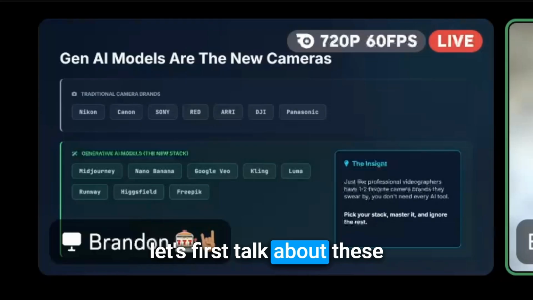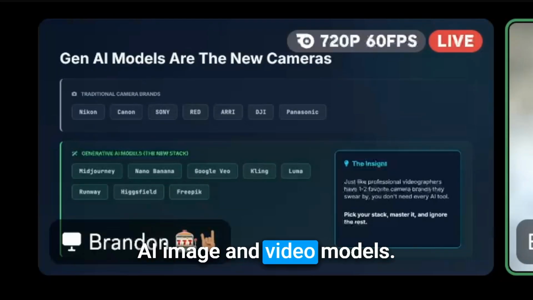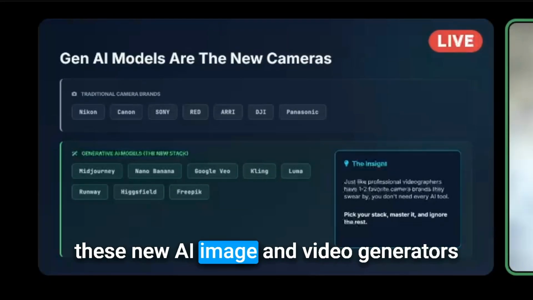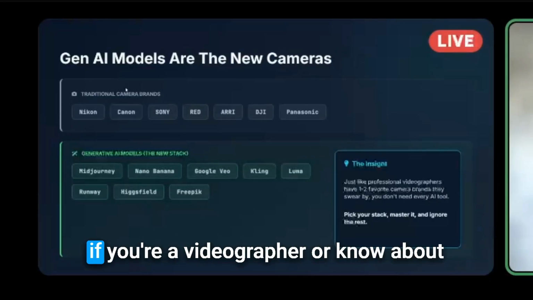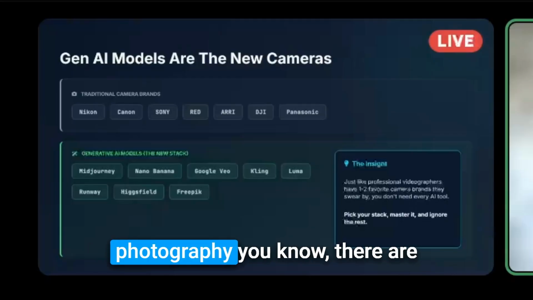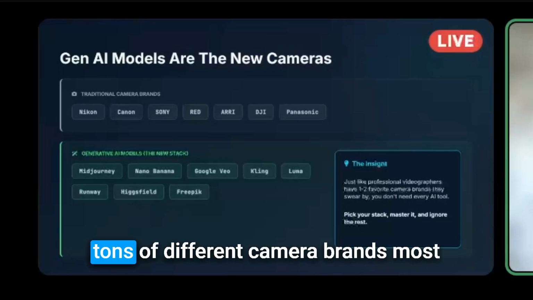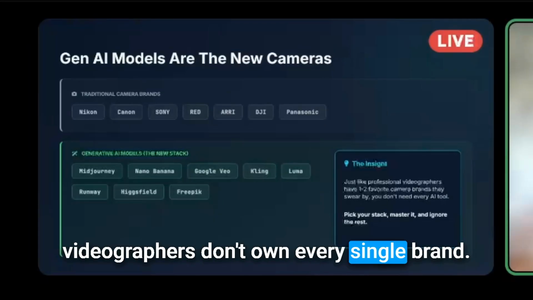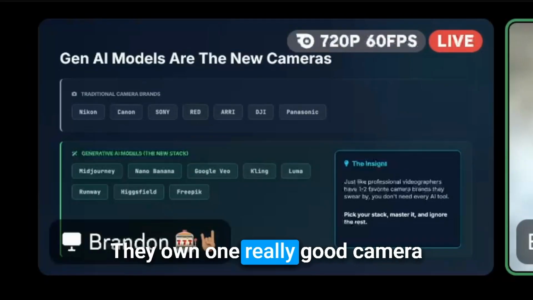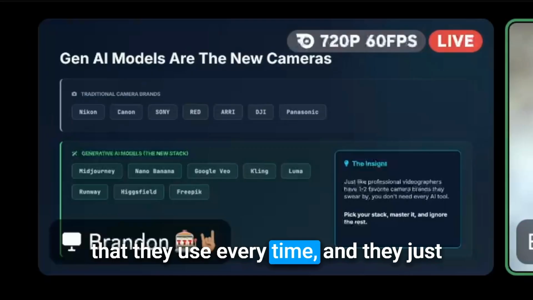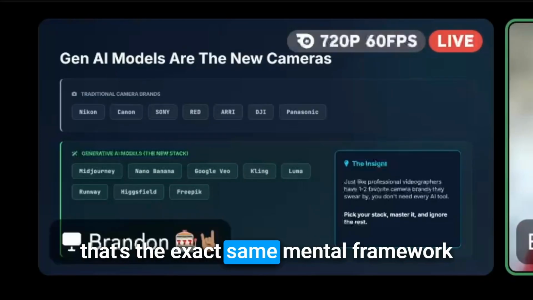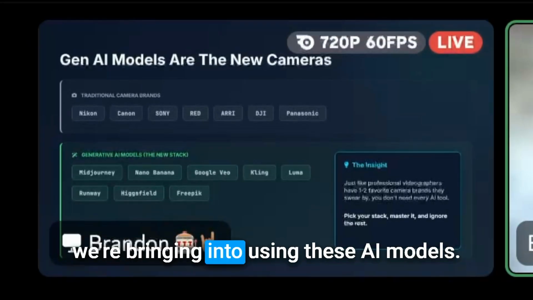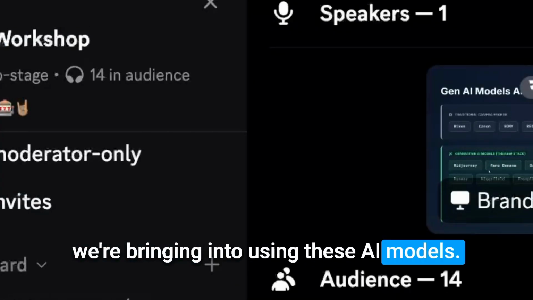Let's first talk about these AI image and video models. These new AI image and video generators are like the cameras of the future. If you're a videographer or know about photography, you know there are tons of different camera brands. Most videographers don't own every single brand. They own one really good camera that they use every time, and they just got really good at using that camera. That's the exact same mental framework we're bringing into using these AI models.